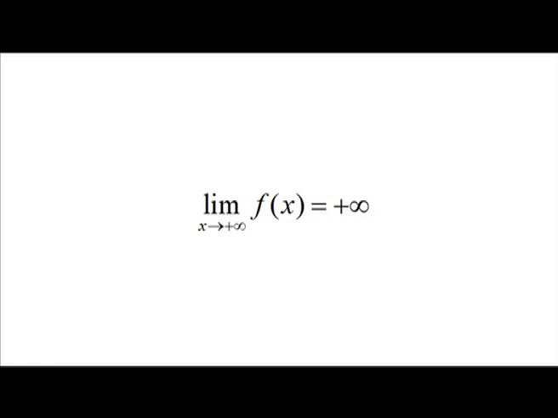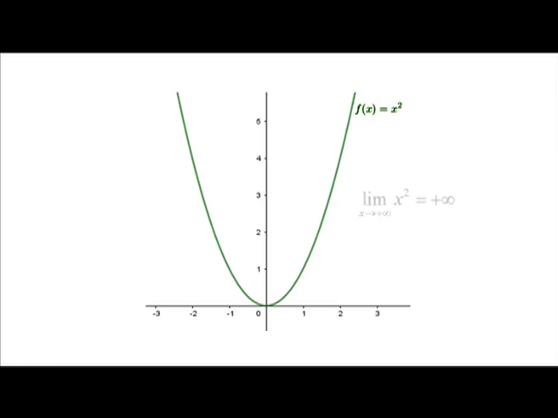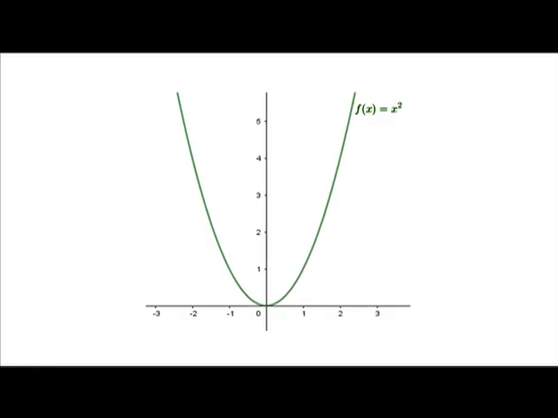For example, by looking at the graphs, we can see that limit x going to infinity x is equal to plus infinity and limit x going to infinity x square is equal to plus infinity. If f(x) increases without bound as x goes to minus infinity, we denote it by limit x going to minus infinity f(x) is equal to plus infinity. For example, by looking at the graph, we can see that limit x going to minus infinity x square is equal to plus infinity.